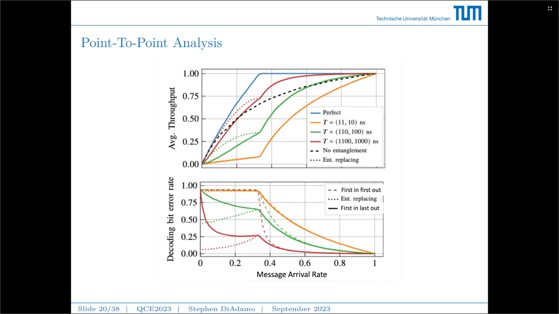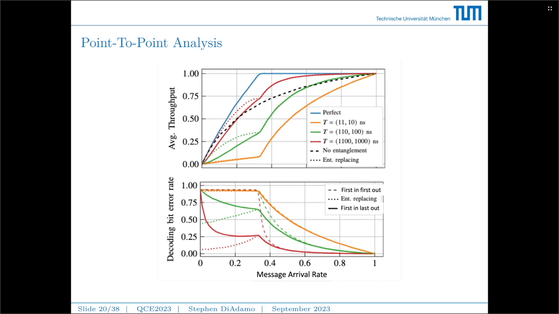What we can see with the three orders of magnitude we've tested for the quantum memory noise is that in the red case, which is 1100 and 1000 nanoseconds for T1, T2 time respectively, up to around 0.2, the throughput is worse than the unassisted rate. That's the solid line. I'll explain the dotted line in a second. But when the magnitude is less, in the green and yellow cases, the solid lines never surpass the unassisted rate.